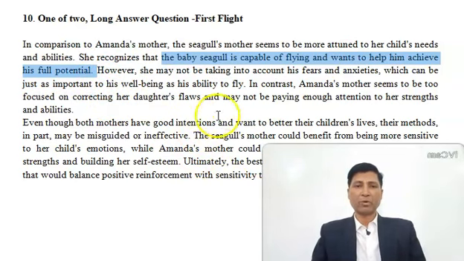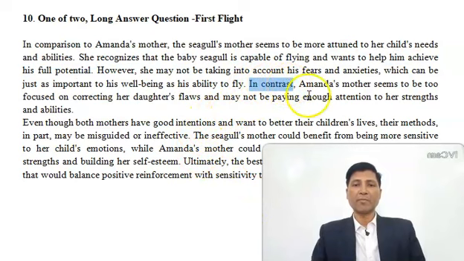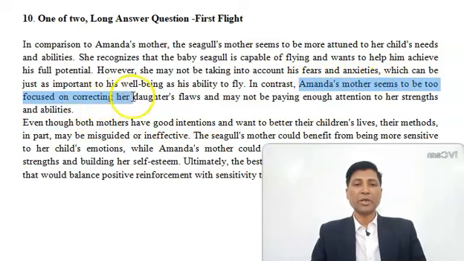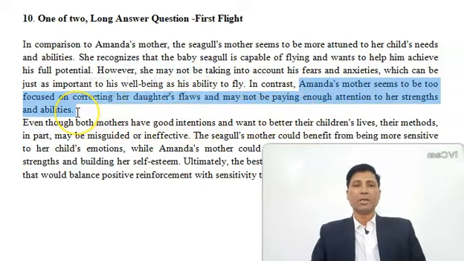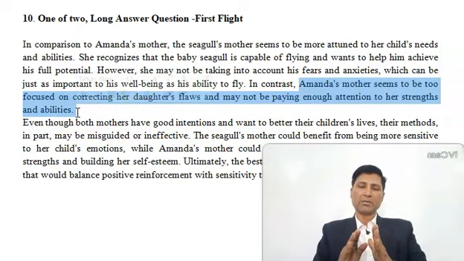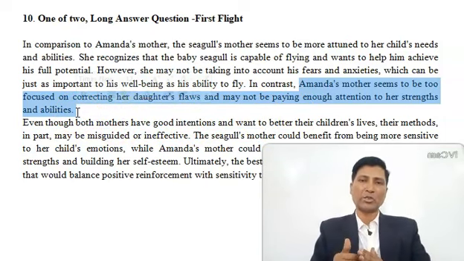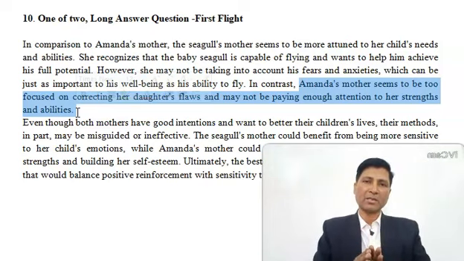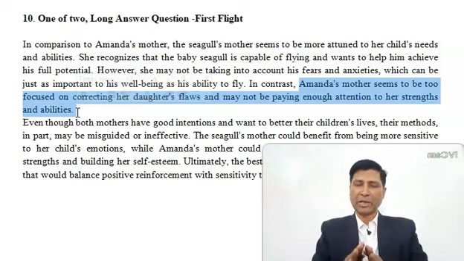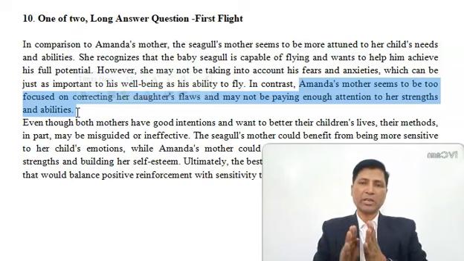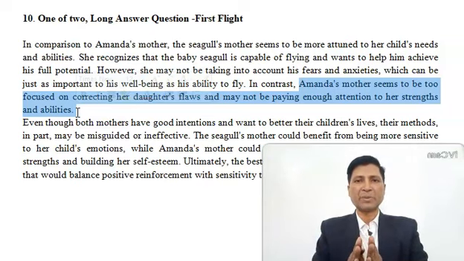Now talking about Amanda's mother. In contrast, Amanda's mother seems to be too focused on correcting her daughter's flaws and may not be paying enough attention to her strengths and abilities. So one mother is attacking the child's flaws or weaknesses and the other understands what her child can do and how she can help him realize his full potential. So these are the differences between the approaches applied by both the mothers.